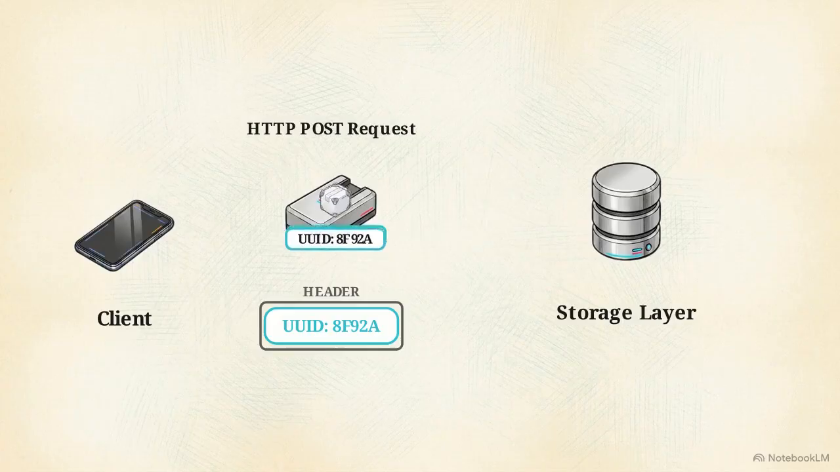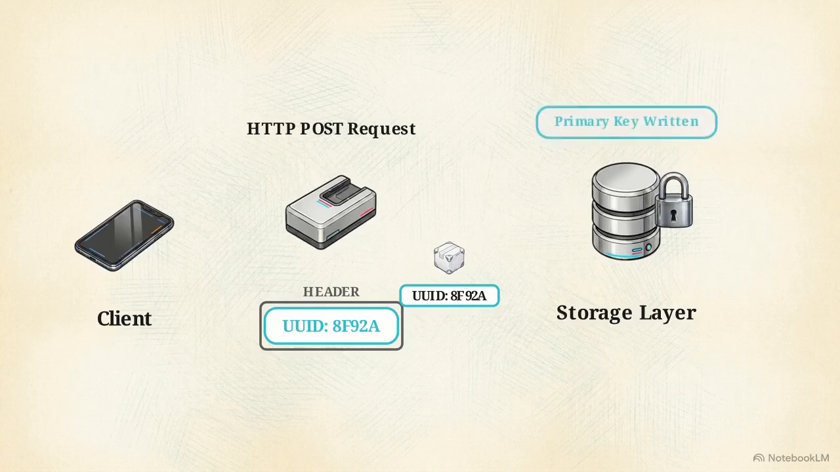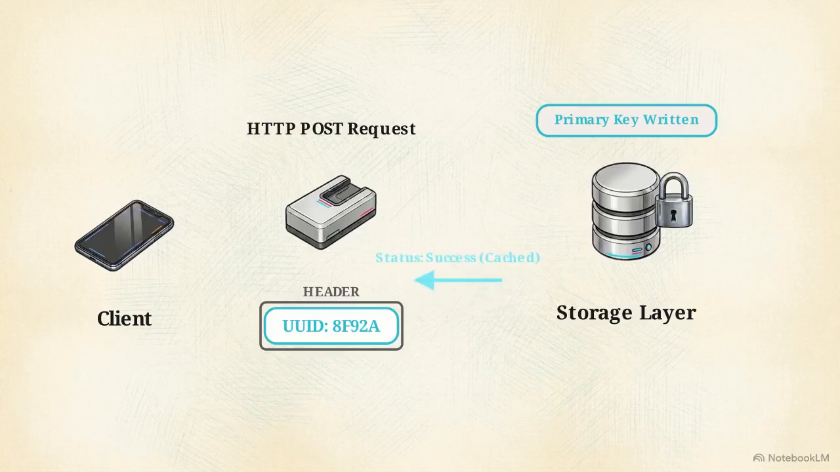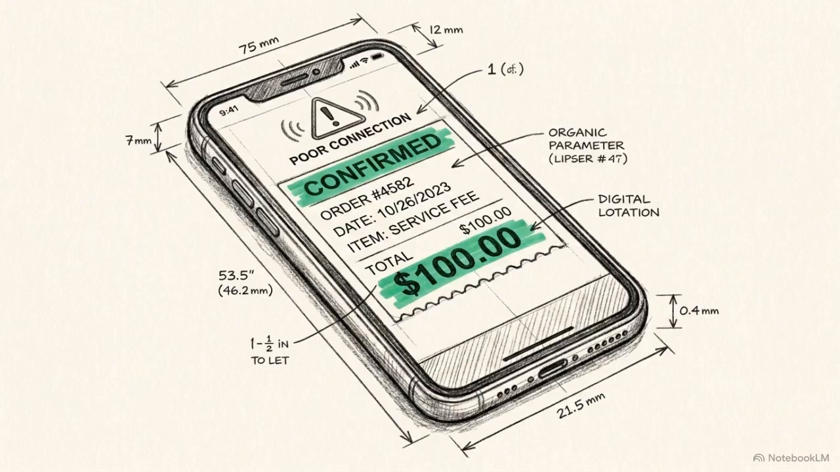Two identical packets carrying the same UUID approach the storage layer. The first request hits the database, succeeds, and writes the primary key. The second request attempts to write the same UUID. The database's unique key constraint deflects it and simply returns the success status of the first request back to the user. By combining the persistence of the retry queue with the database's strict idempotency, the system mathematically guarantees the user is charged exactly one time, regardless of network chaos.